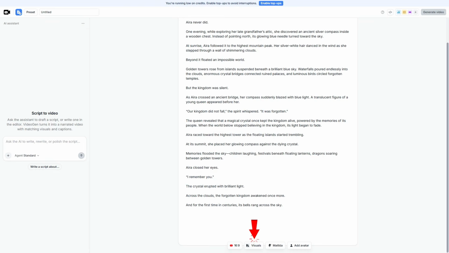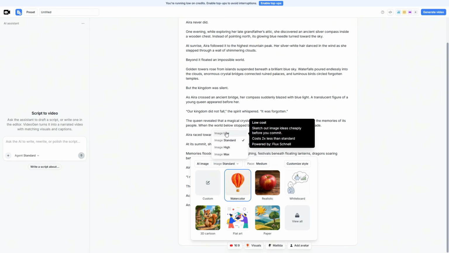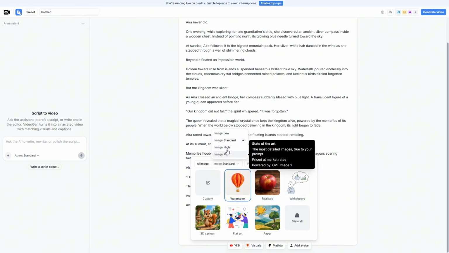Next is visuals. This is one of the most important sections because it determines how AI will generate the visuals for our entire story. First, we have image source, where we can choose the source of the images used in the video. In this case, I want AI to generate the visuals based on our story, so I'll use AI-generated images. Next is image quality. This is where we can choose the quality of the generated images. For this example, I'll keep it set to standard.